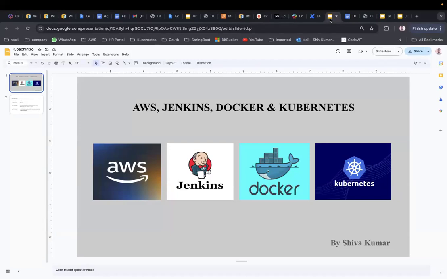So this course is entirely related to AWS, Jenkins, Docker, and Kubernetes. And in AWS, we are also covering generative AI services. We will be walking through the syllabus today and what we are going to do in this course. Now let me introduce myself before moving further.